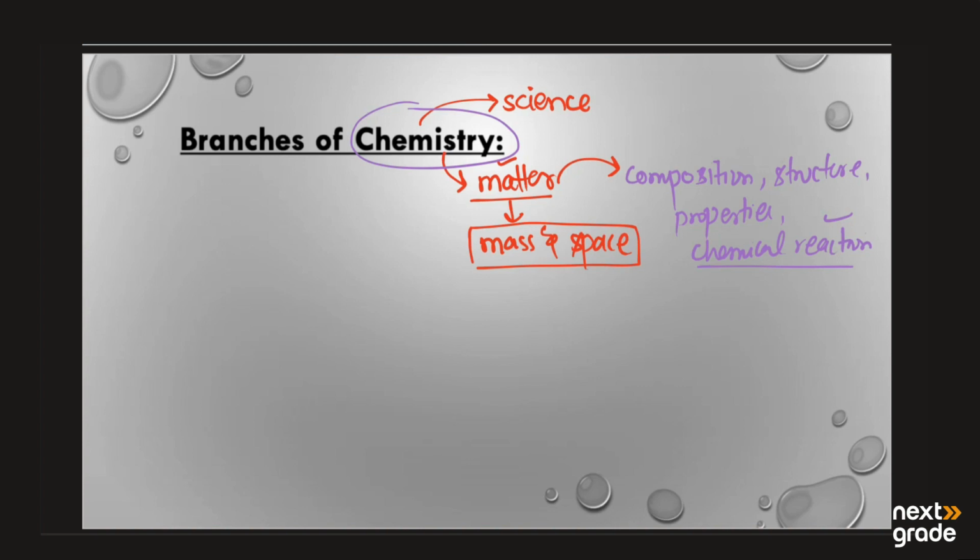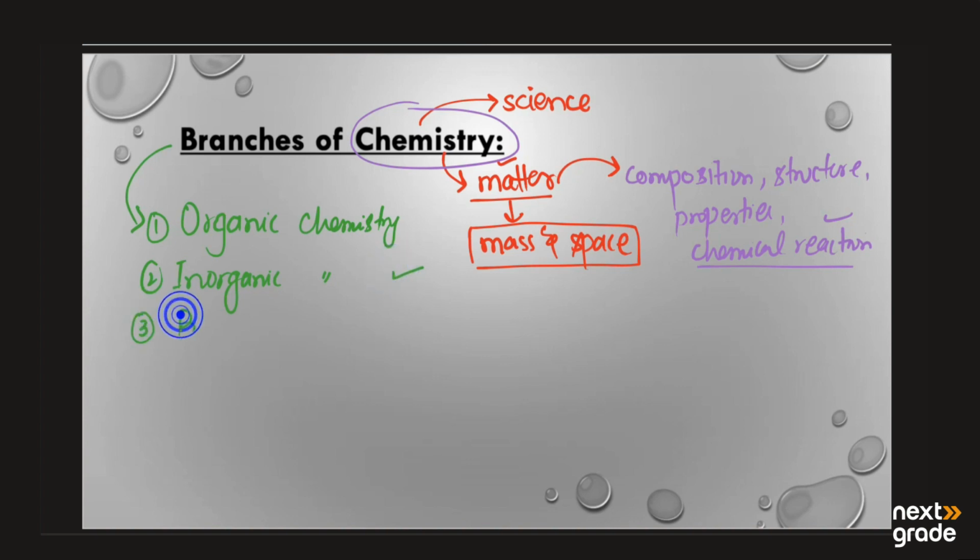So the scientists have divided chemistry into different branches. We have studied number one, organic chemistry, which deals with the compounds of carbon. Second, we have inorganic chemistry, which basically deals with the study of all the compounds other than carbon. The third branch we have is biochemistry, which is related to life or living organisms. Next one we have physical chemistry, that is related to the physical states of matter.